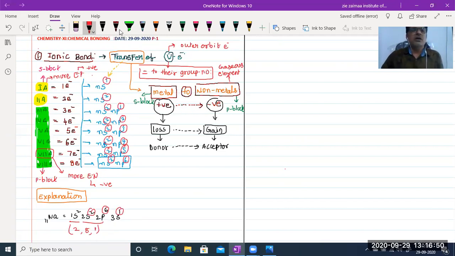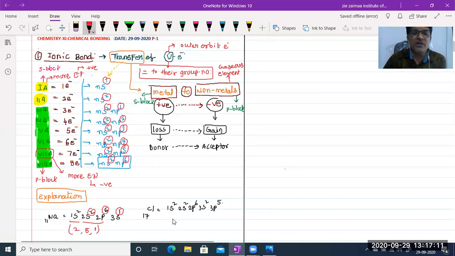Next, come to chlorine. Chlorine atomic number is 17. Write down its electronic configuration: 1s2, 2s2, 2p6, 3s2 and 3p5. Now its electronic arrangement: in the first orbit we have 2 electrons, so 2 comma. In the second orbit we have 6 plus 2, 8 electrons, so 2, 8. In the third orbit, the outermost orbit, chlorine contains 5 plus 2, 7 electrons.